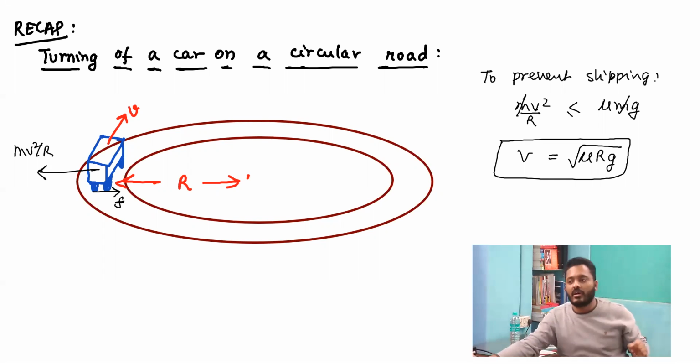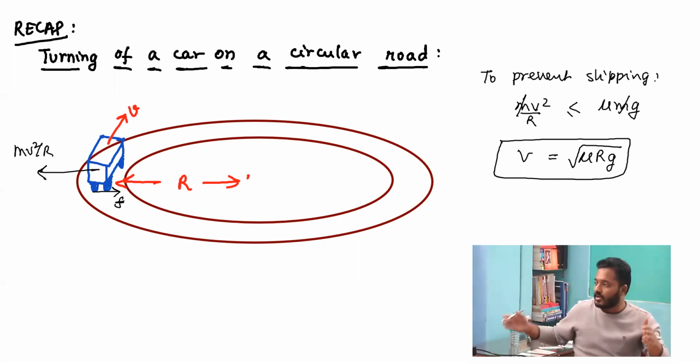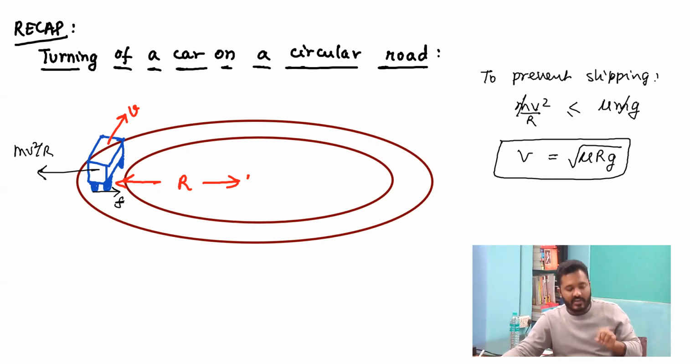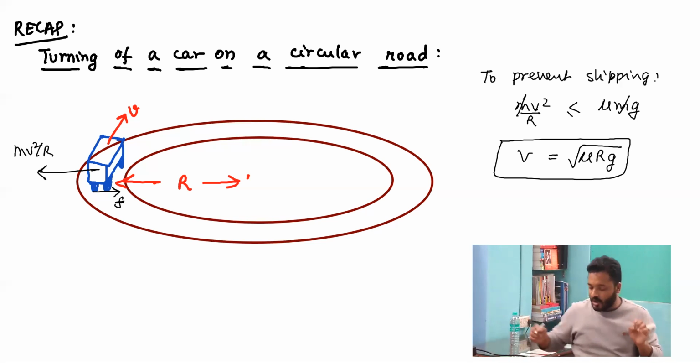And let me give you one more observation. If you look at the racing cars, you will find that those cars do not have much height. Those cars are very short. And it is for the same reason that those cars are very short, to prevent toppling of the car, so that it can reach a high velocity without tipping over one particular wheel.